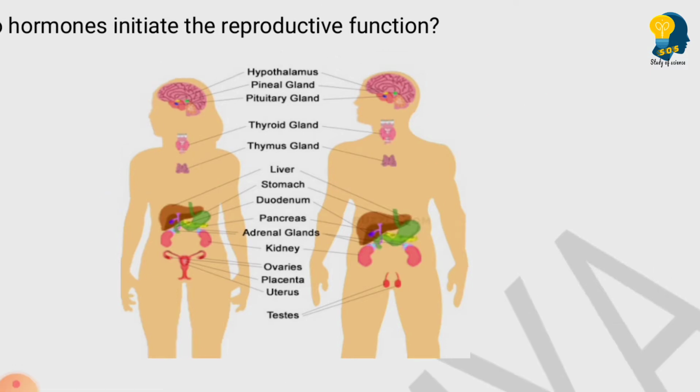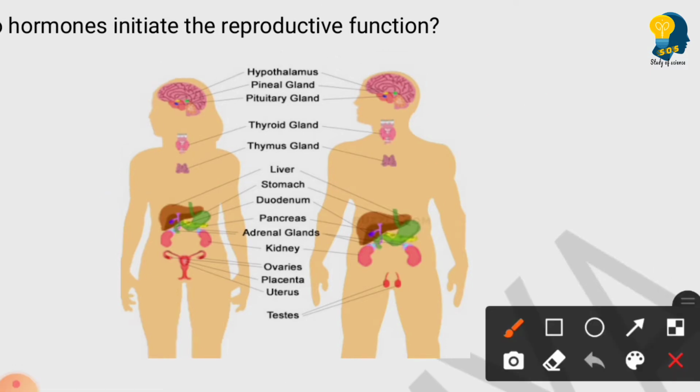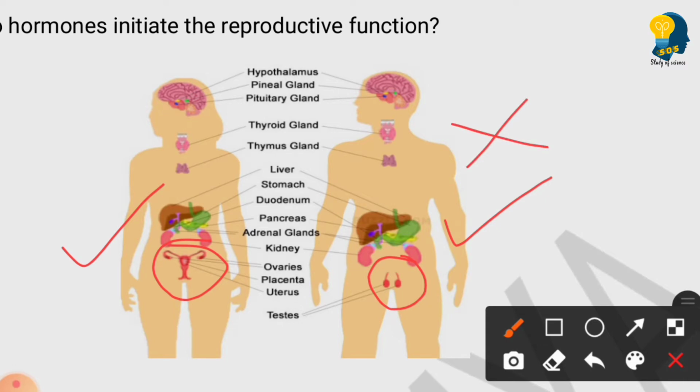See, this image is representing both the male as well as the female endocrine glands which are present in them. And if you look at this picture, only one endocrine gland is present differently in the male and the female. Which is that endocrine gland? See, the testis in the male and the ovaries in the female. So these are the different endocrine glands present in the body of the male and female. Ovaries are not present in the male. Testis is not present in the female. Okay, so ovaries are present in the female, testis are present in the male. So these are the two different endocrine glands which are present only in the male and the female respectively.